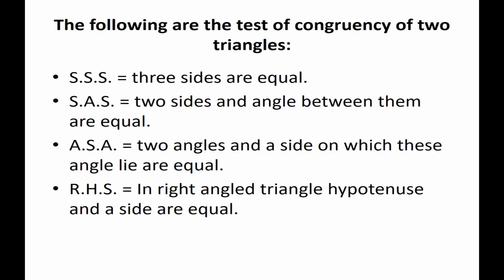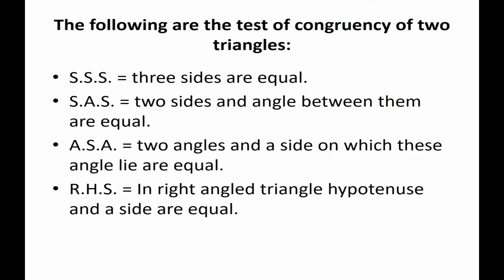When we prove two triangles congruent, then we can do it in these 4 ways: by SSS axiom, SAS, ASA congruency test, or by the RHS theorem. SSS means 3 sides are equal; 2 sides and the angle between them are equal, then we say SAS; 2 angles and the side on which these angles lie are equal, then ASA; and RHS means in a right angle triangle the hypotenuse and a side are equal.